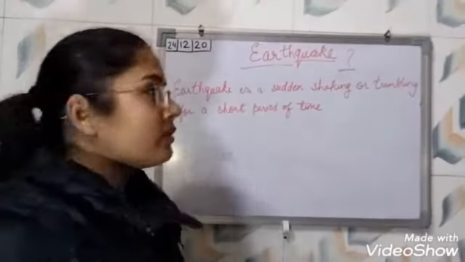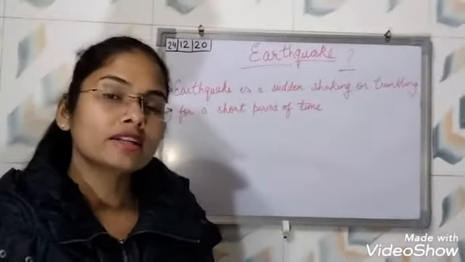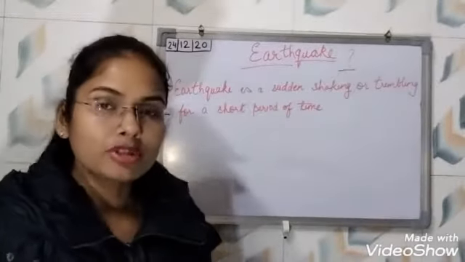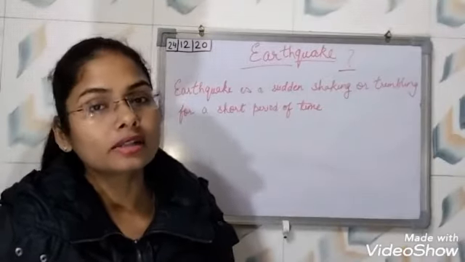And if we think about why the earthquake occurs, so why does it happen? It happens due to the deep disturbance inside the earth's crust.